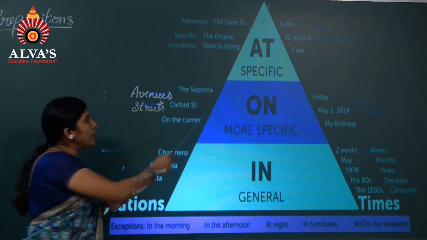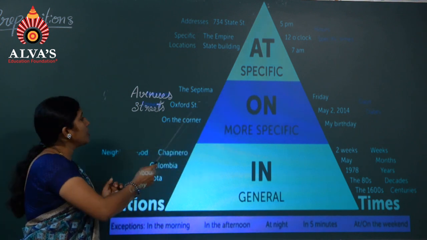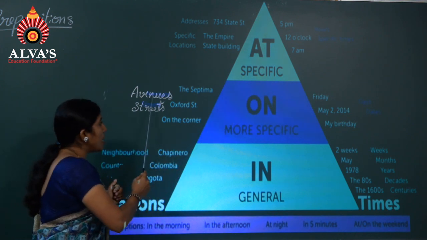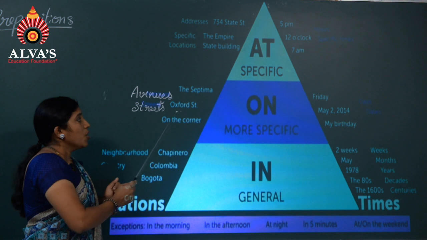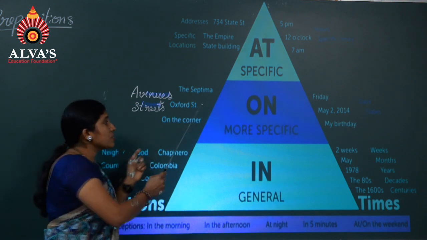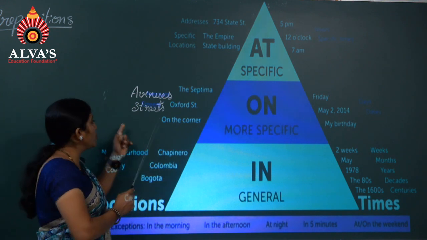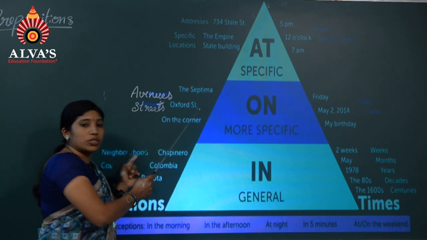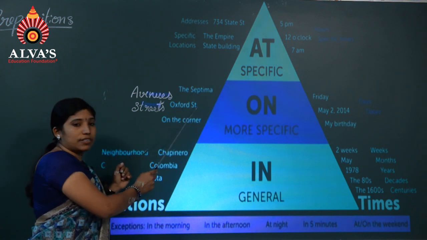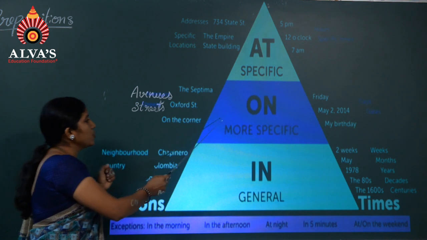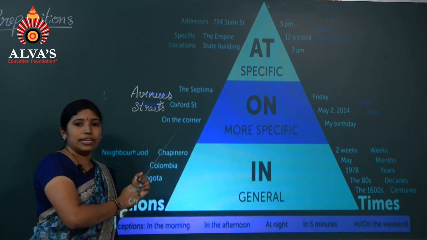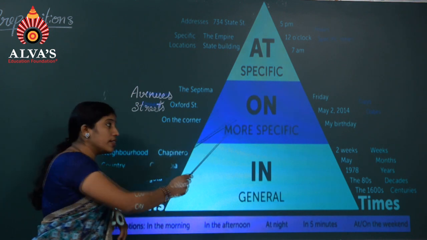Similarly, on. Where to use on? On is used to refer to avenues and streets. When the number is not given for a particular street, then we have to use on. His house lies on Oxford Street. On is also used for on the corner. My apartment building is on the corner.